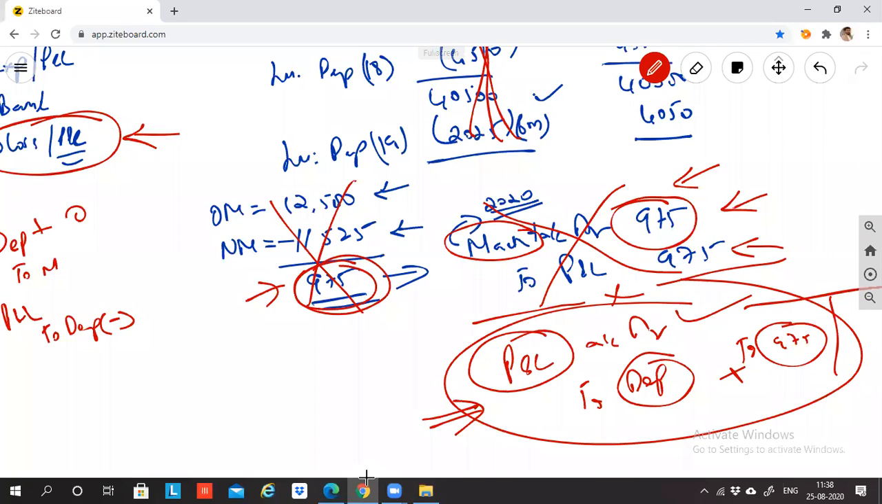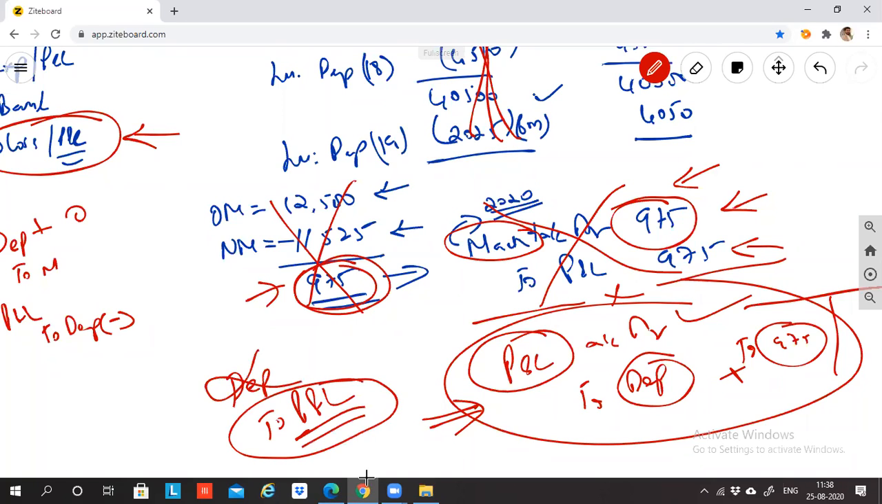The entry should have been reversed. I would have been happy had you said the opposite entry: depreciation to P&L. This part is correct, but this part is wrong. My question to you, when you're recreating depreciation to P&L, 975 is coming. Again, if you do not close the depreciation account, the balance carried on will still be there.